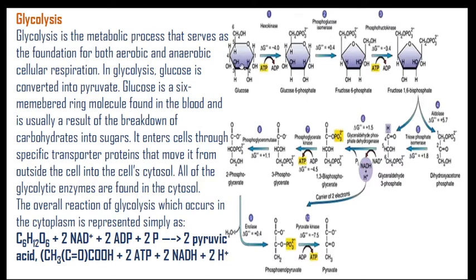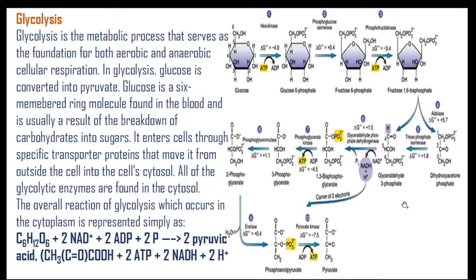Here is the diagrammatic representation with structural formula of glucose. That glucose molecule gets converted into glucose 6-phosphate, then it isomerizes into fructose 6-phosphate, then phosphofructokinase converts them into fructose 1,6-bisphosphate. That fructose 1,6-bisphosphate is converted into 2 different forms, that is dihydroxyacetone phosphate, which is DHAP, and glyceraldehyde 3-phosphate, that is G3P.